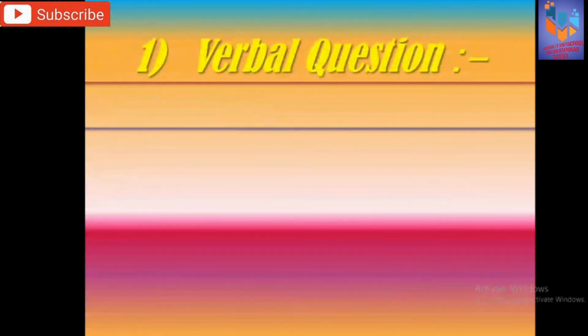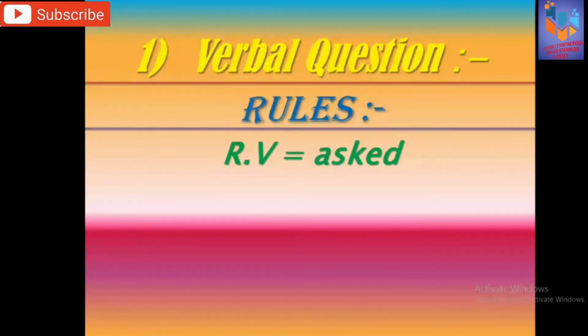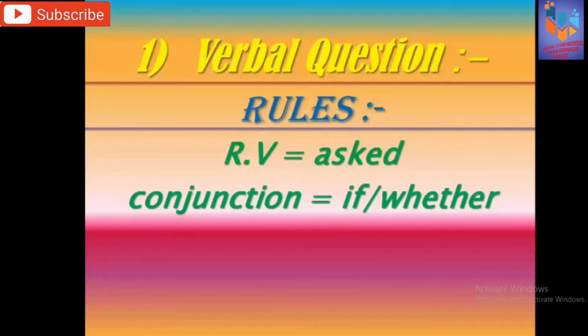Verbal question rules. As you know, all four charts we have to follow, and only according to assertive, interrogative, imperative and exclamatory, we have to keep on changing the reporting verb and conjunction. Only these two things we have to keep on changing according to the kind of sentence. All other changes we have to make as in the charts I have given you. So, in verbal question, reporting verb we have to use asked, and conjunction we have to use if or whether.